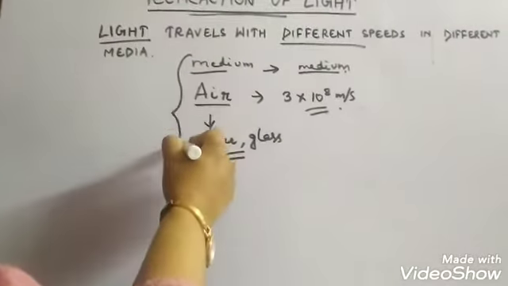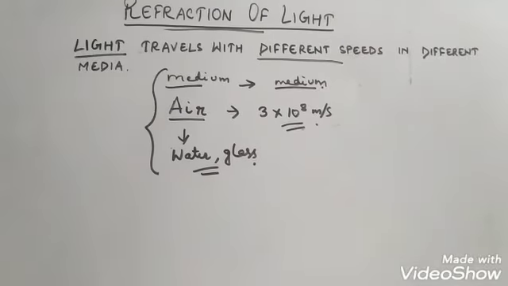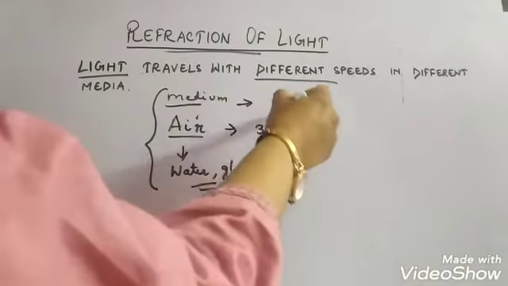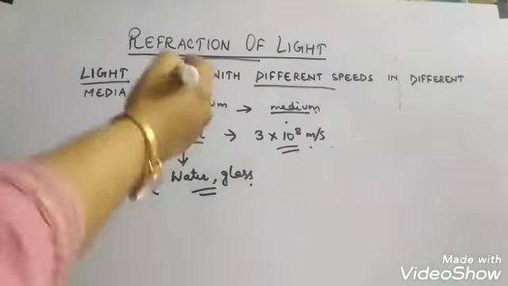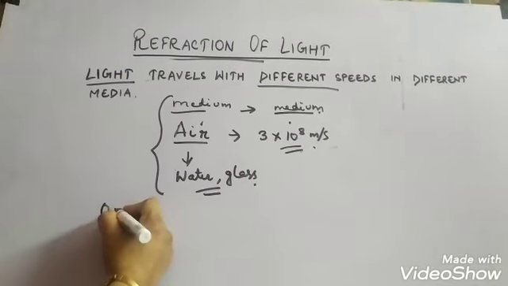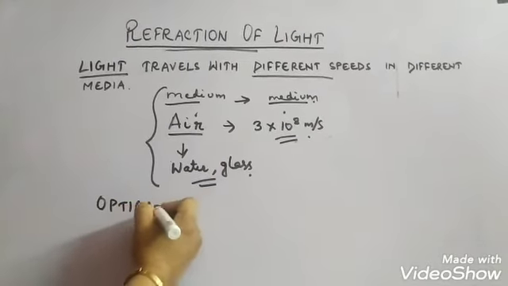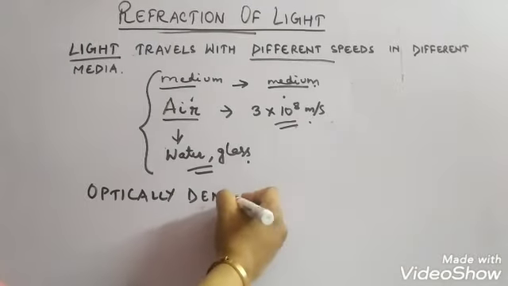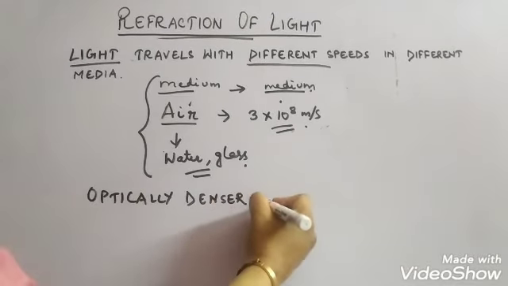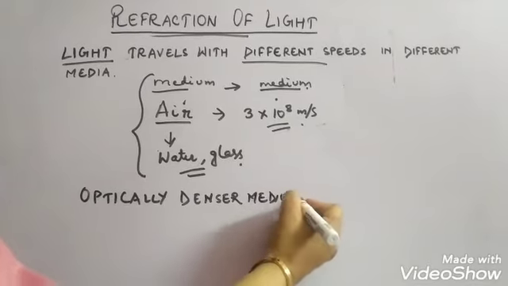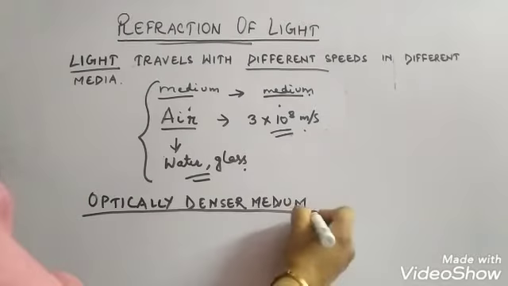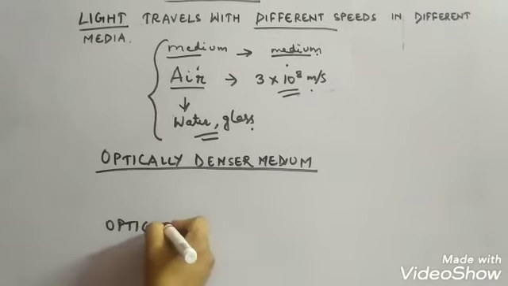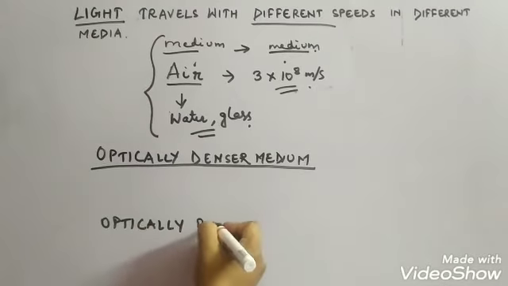So depending on this property of light, that it changes its speed when it travels from one medium to another, we can define two mediums: optically denser medium and optically rarer medium.